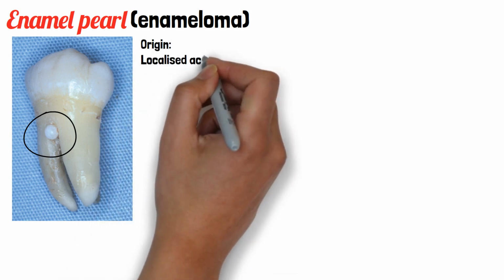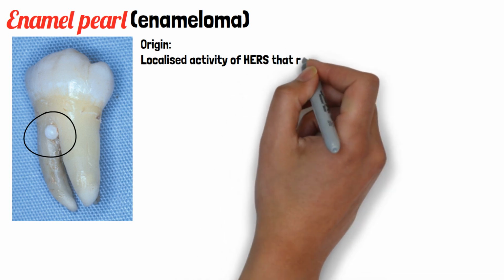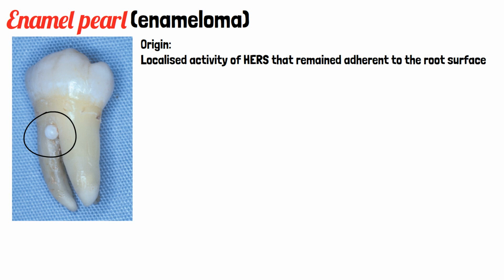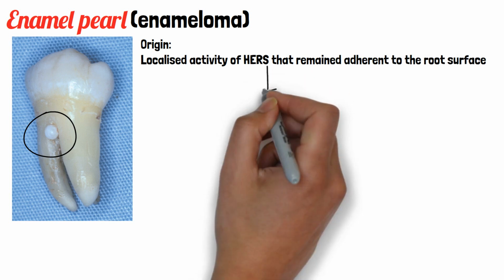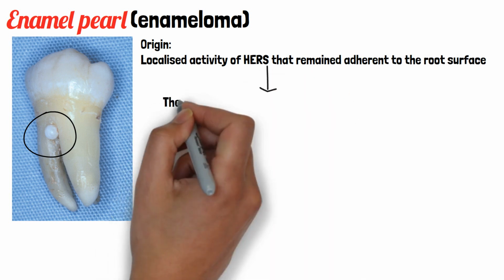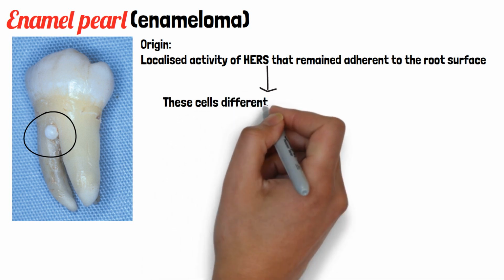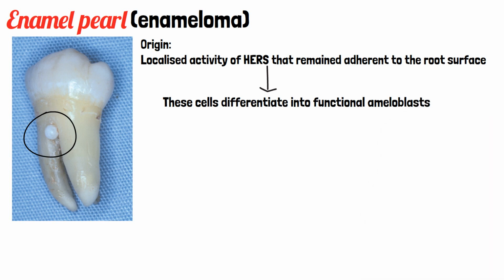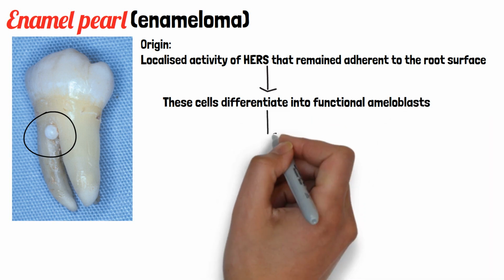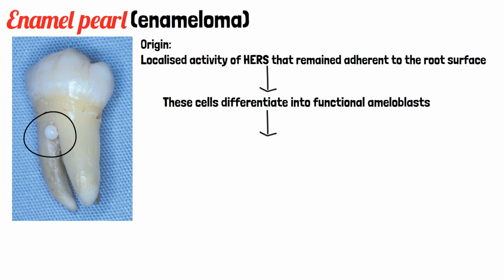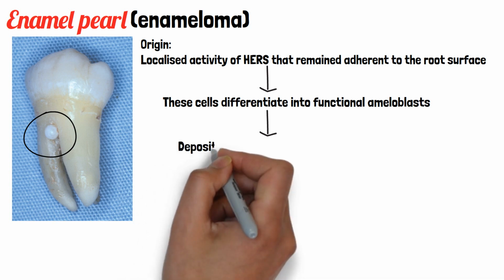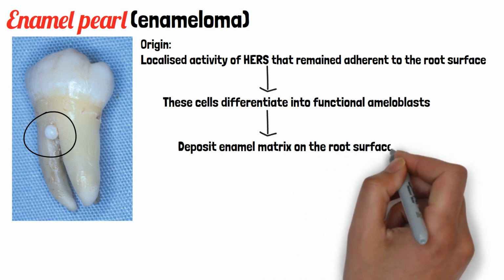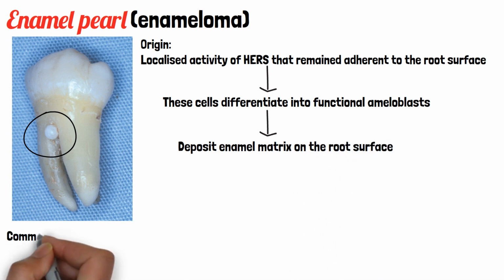So what is the basic origin? It occurs because of any localized activity of Hertwig's epithelial root sheath that remains adherent to the root surface. Hertwig's epithelial root sheath is a combination of inner enamel epithelium and outer enamel epithelial cells. These cells can later differentiate into functional ameloblasts. What is the function of ameloblasts? They deposit enamel matrix, here on the root surface, because Hertwig's epithelial root sheath gives rise to the root.